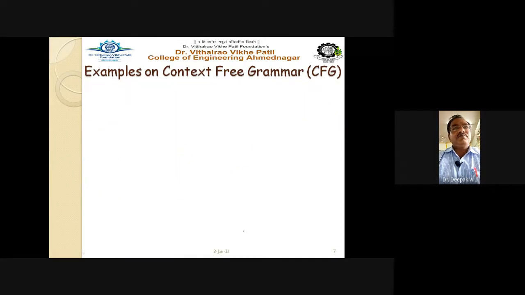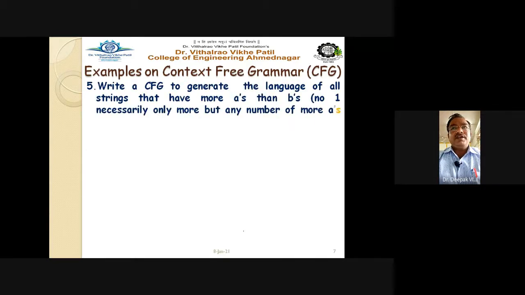Let us go to the next example, number 5. Write a CFG, context free grammar, to generate the language of all strings that have more A's than B's. Now read the example carefully. We have to generate the language of all strings such that the number of A must be greater than the number of B. It is not necessarily only one more, but any number of more A's than B.